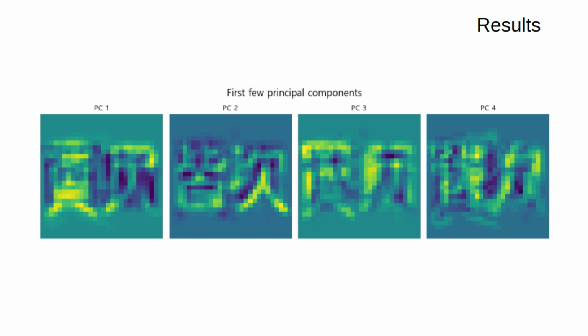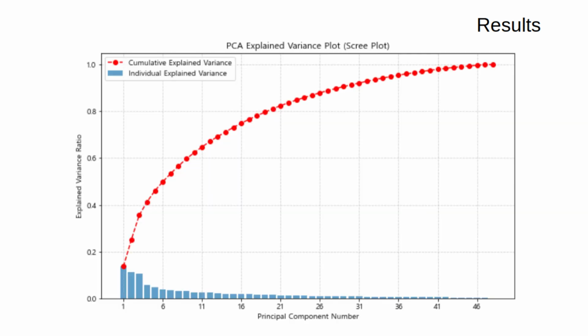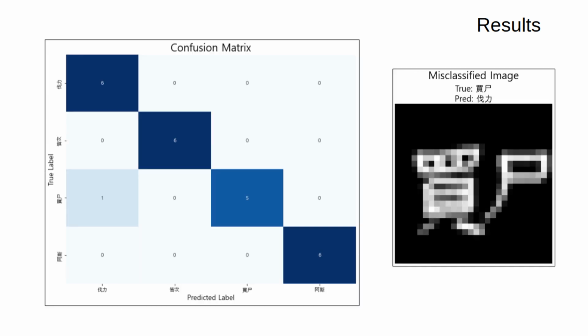This process becomes less and less pronounced until it reaches the last image, because at that point, the machine learned all the variances within the images. This graph, I think, it's similar to what I said before about capturing variances by the model. The bar graph seems to decrease in height as principal components increase in number. Confusion matrix shows which word the machine might mistakenly classify. On the right, I was able to find one misclassified word. The picture right shows the word garlic, but the machine classified it as, no, this is blue.